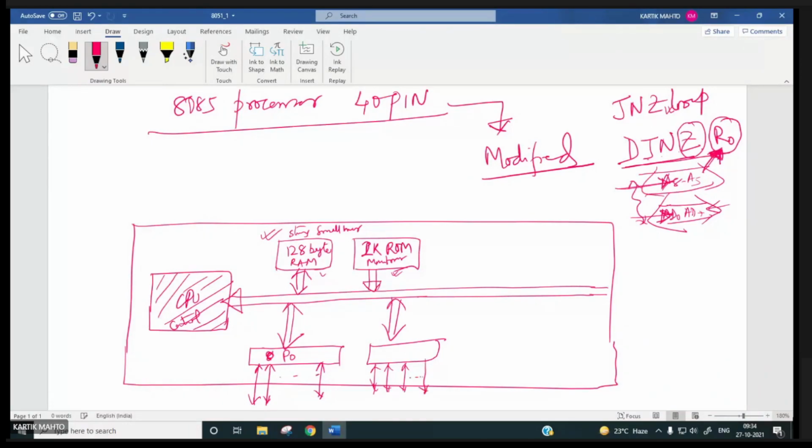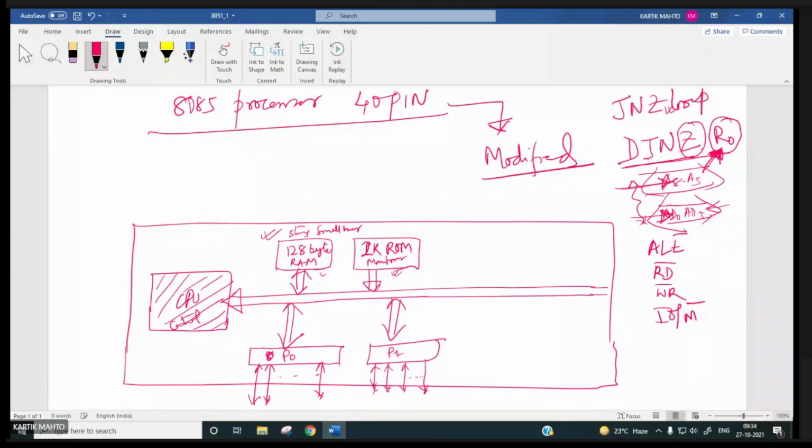Port 1. Now, if you are not using AD0-AD7 and A8 to A15, then you do not need ALE, you do not need read bar, you do not need write bar, you do not need IOM bar also, right?